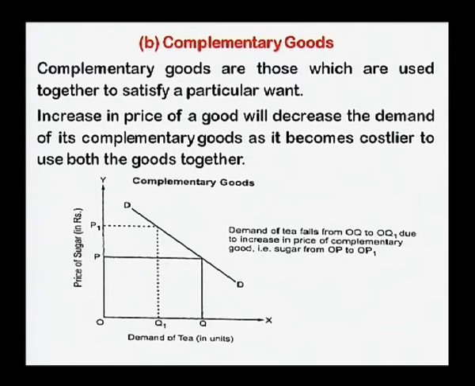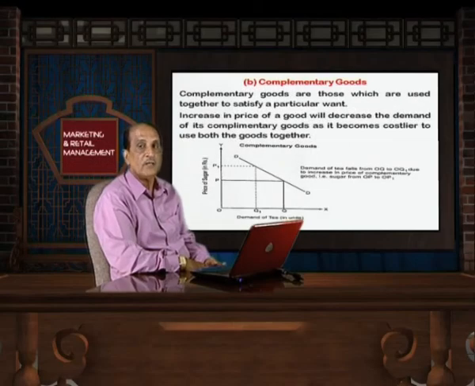Initially, the price is OP and demand of tea is OQ. Now, price of sugar has gone up to OP1, then definitely the consumption of tea will go down to OQ1. So, definitely we can say that if price of any complementary good is increased, then demand of the other complementary good will be decreased.